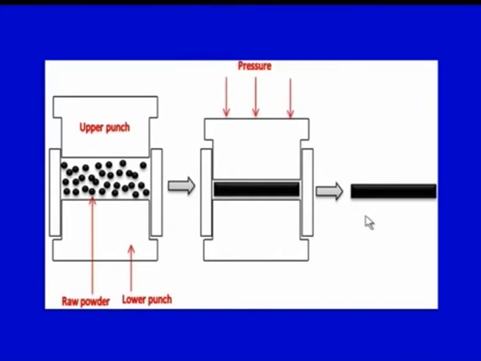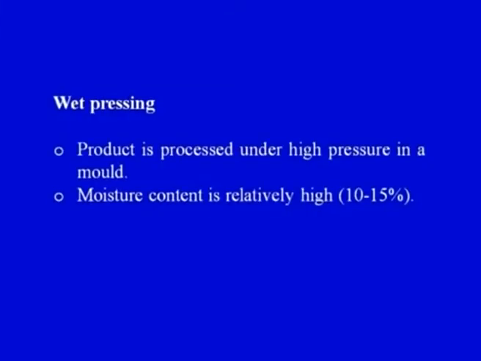This is, we can say, a basic pressing mechanism. Now let us try to understand the other types of pressing techniques. The basic mechanism more or less remains the same, but there are a few differences that we would try to highlight. So in wet pressing, the product is processed under high pressure in a mold.